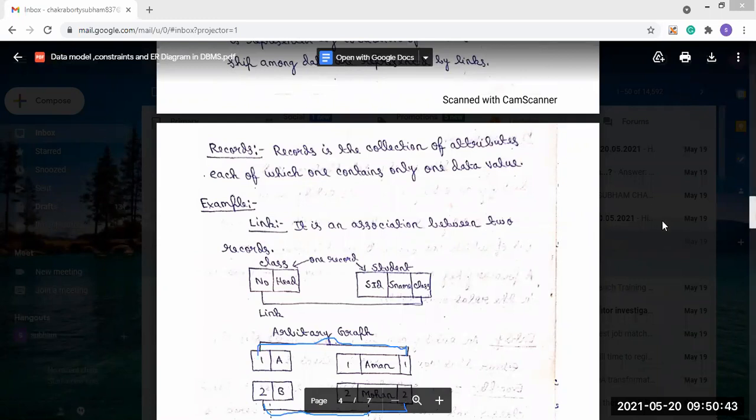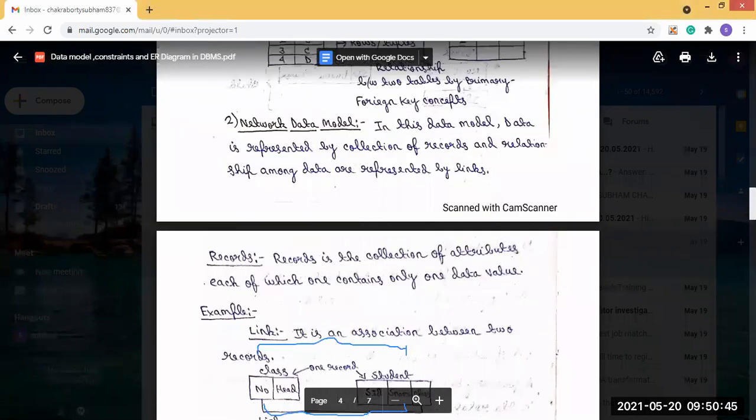So the network data model follows this approach: in this data model, all the data that are present are represented as a collection of records, and the relationships among the data are represented by links. So through this link, we are saying that this is the relationship between the two records. Okay, so this is the network data model.